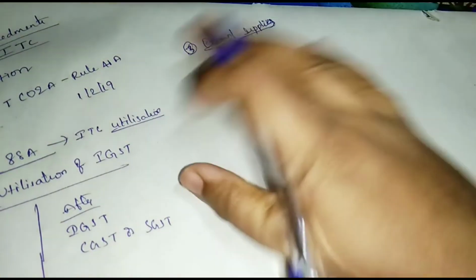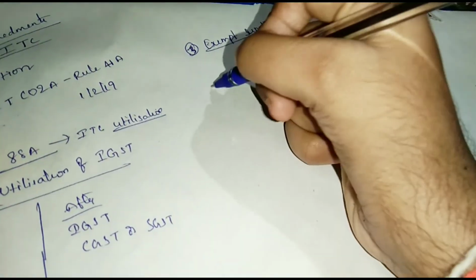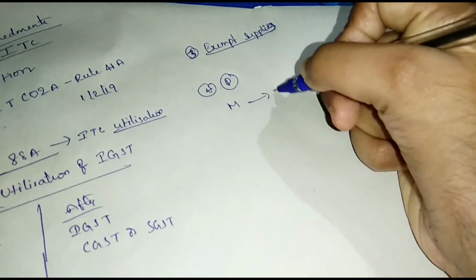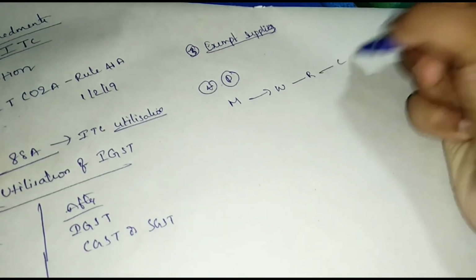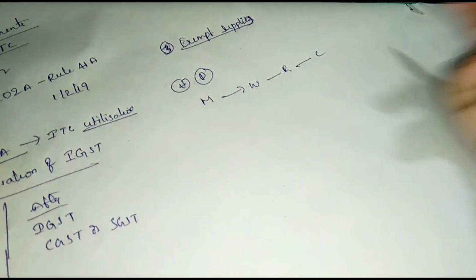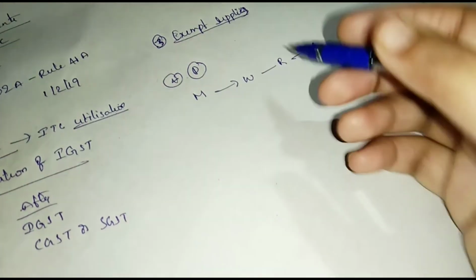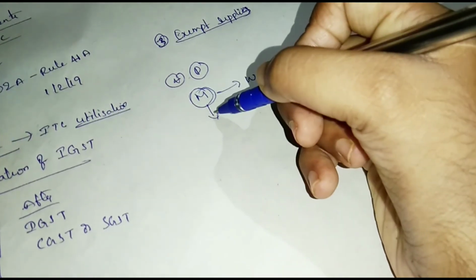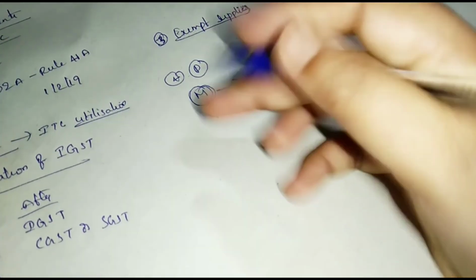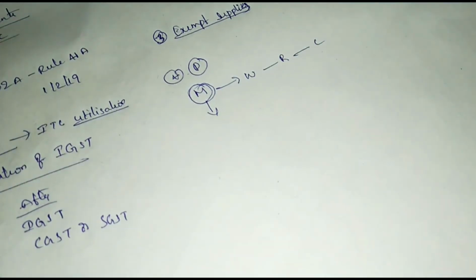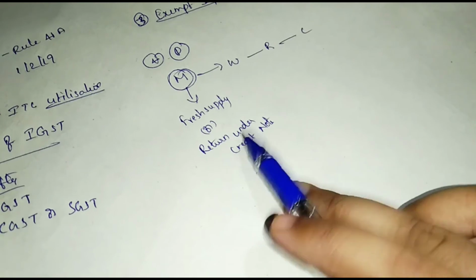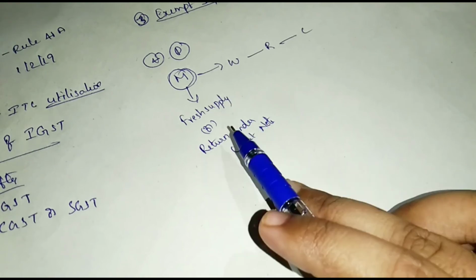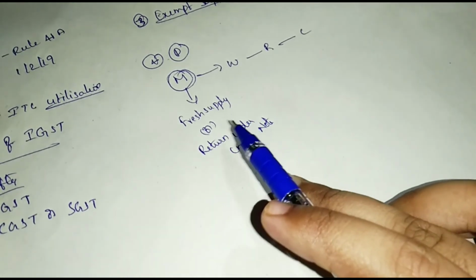And see, there is a pharmaceutical industry, and manufacturer to wholesaler, wholesaler to retailer, retailer to consumer, supplying medicines. If any medicines expired, then return to manufacturer. So manufacturer either treats as fresh supply or treats as returns under credit note. Okay. And here the amount of ITC to be reversed at the time of destroying expired medicines is the amount of ITC claimed at the time of returning expired medicines. Okay.